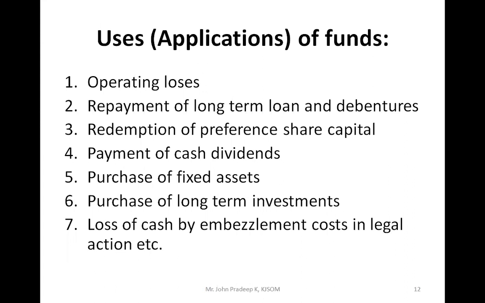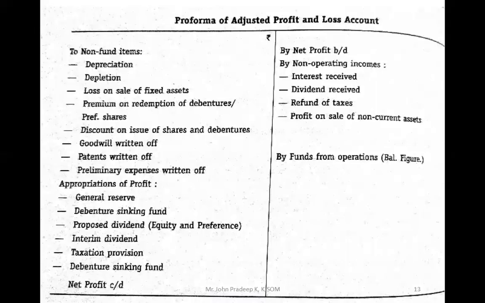In all these examples, cash or cash equivalent is going out, or your current assets are coming down. Then purchase of long-term investment or any loss because of embezzlement, or cost in legal action, where somebody has filed a case against your company and you lost, so you have to pay the money. Those are all examples of uses and application of fund.